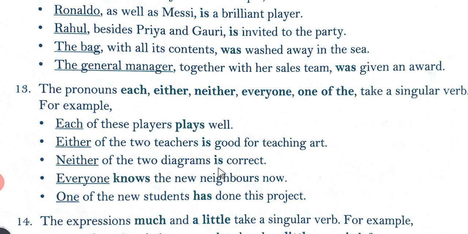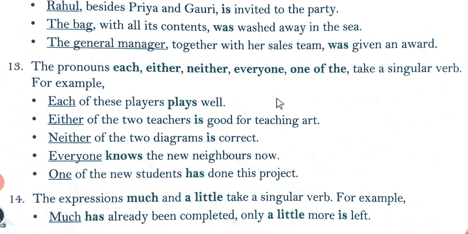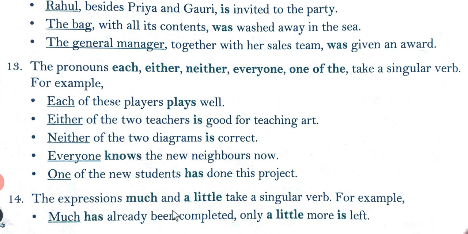Neither of the two diagrams is correct. So the pronoun neither is singular and requires a singular verb, that is, is. Everyone knows the new neighbors now. One of the new students has done this project. The expressions much and a little take a singular verb.